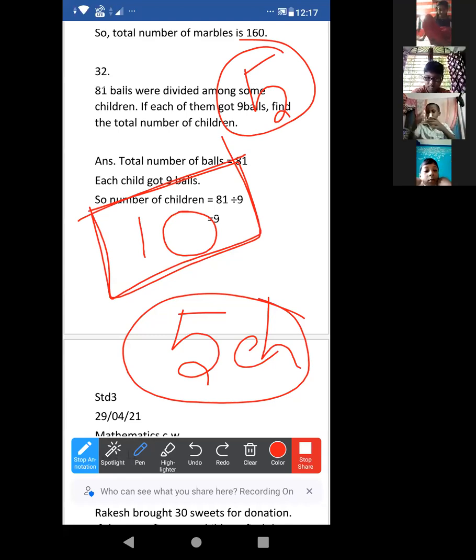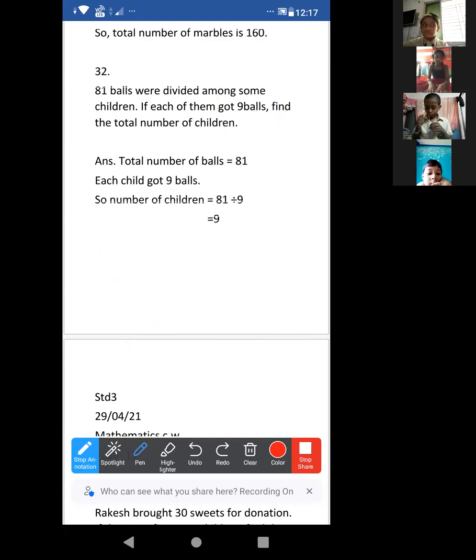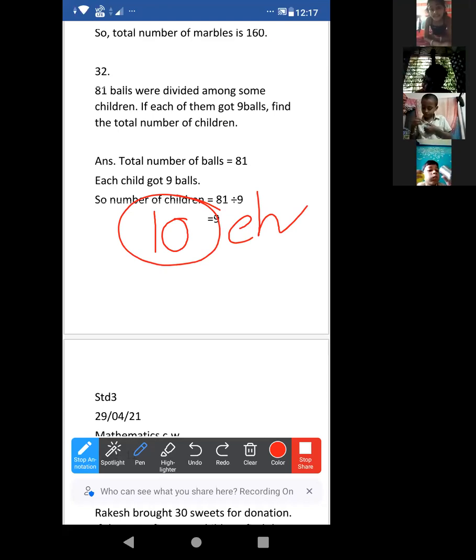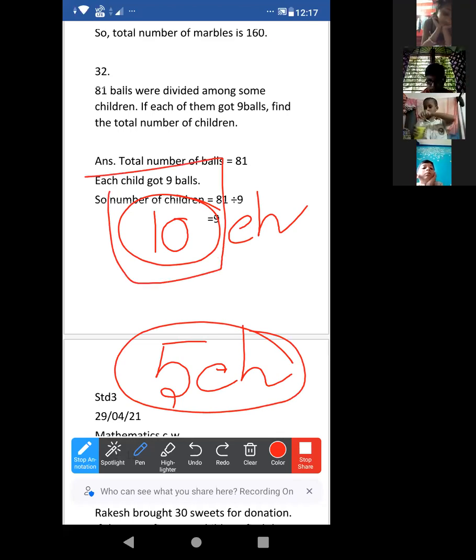Clear or not? Ma'am, it is 9. Clear. Acha, one student is saying not. Look. Ma'am, again I am explaining. Look. Acha, I told you there are 10 chocolates. Okay. And each will get 5 chocolates. Each student will get 5 chocolates. Then we can divide this 10 chocolates among how many students or how many children? Just say, total is 10.